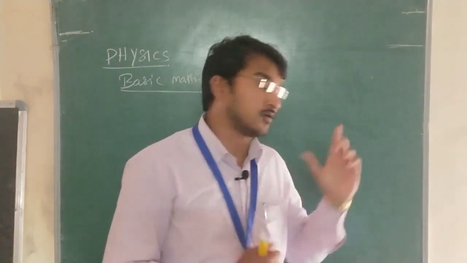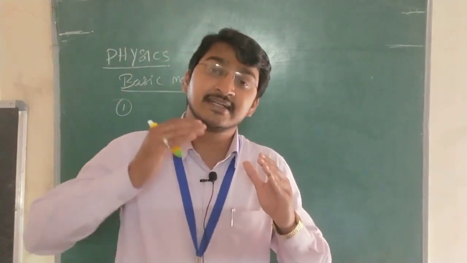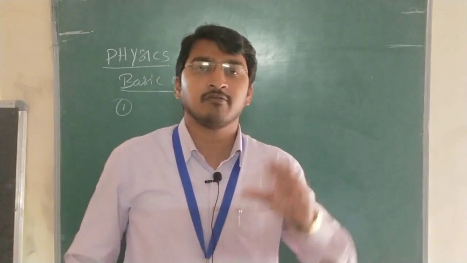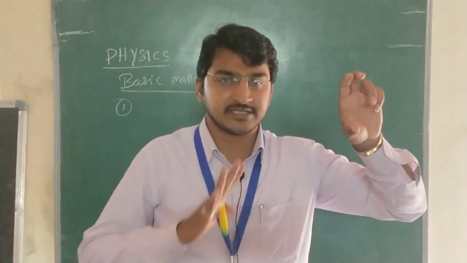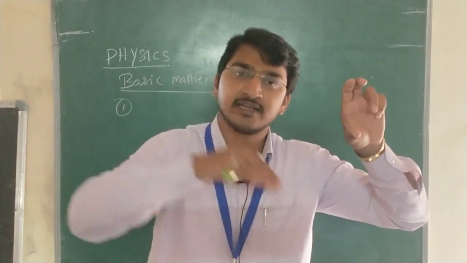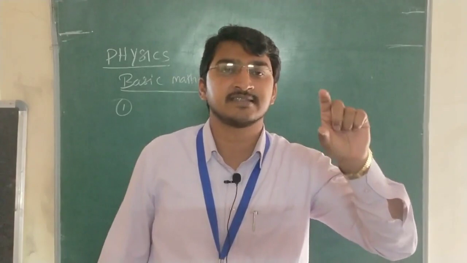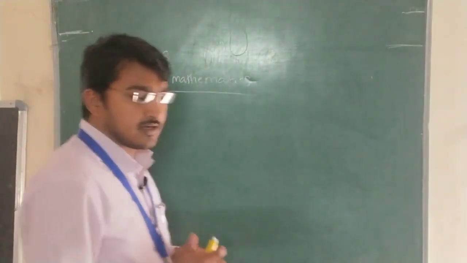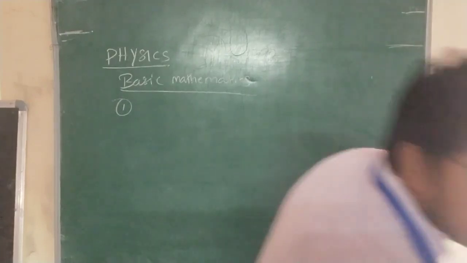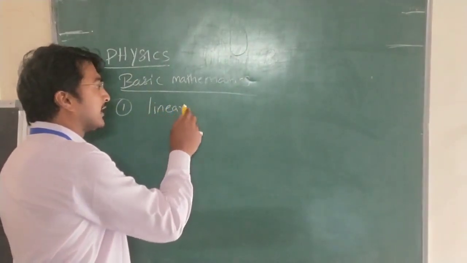Now, there are 4 parts in basic mathematics. We are not discussing the topics in detail; we are discussing only the few topics or concepts within them that are required for our physics. The first one is linear algebra, which you know very well.